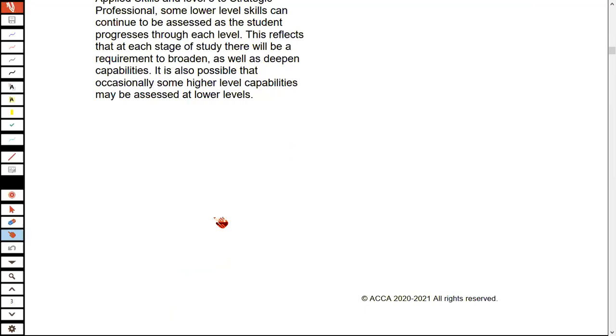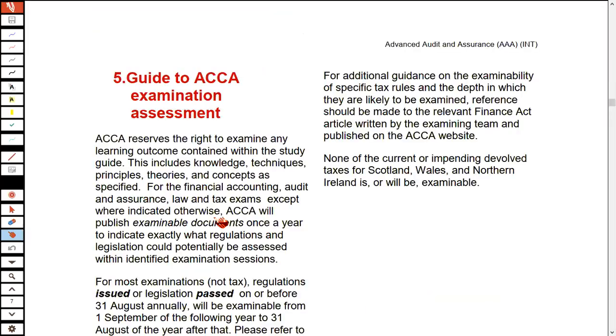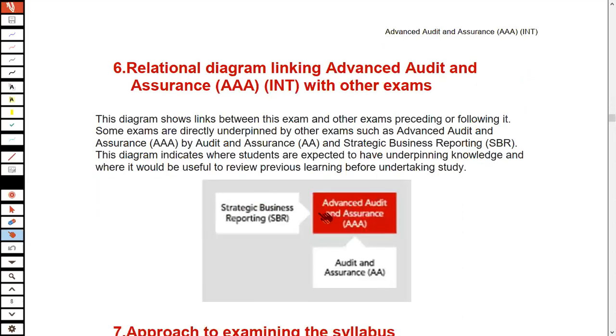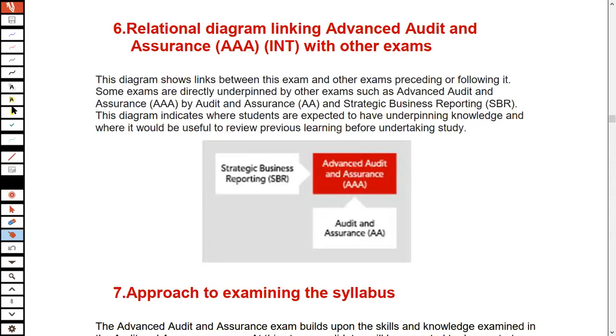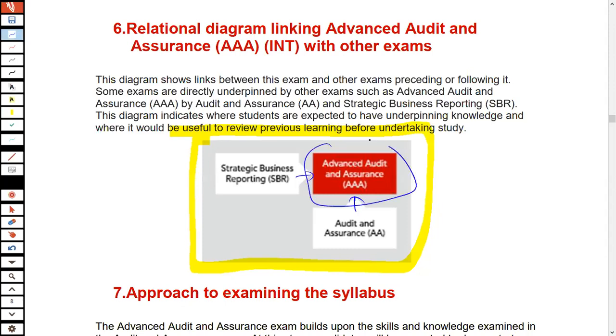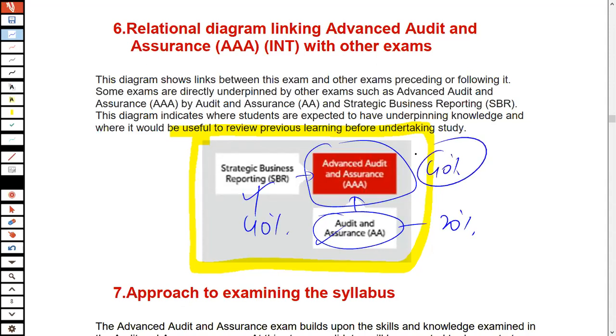I'm going to start off with the syllabus relational diagram, because generally speaking, I do start off with a relational diagram. You can see that with respect to this relational diagram of the AAA, there is a strong connection of AAA with the SBR and with the AA. So if you have to attempt AAA, you should know this. But I'm telling you, this is 20%, this is 40%, and the remaining 40% is the new stuff that actually makes up AAA. This is how the relation is between AAA, audit and assurance, and the SBR.